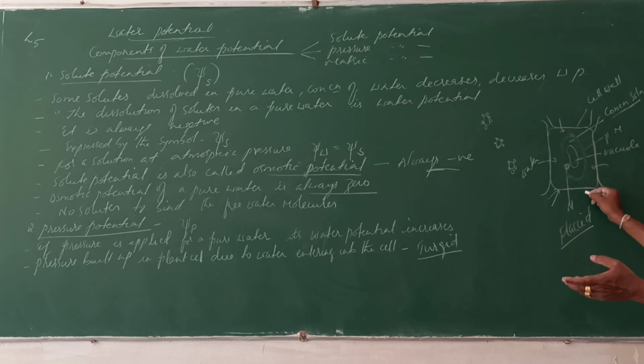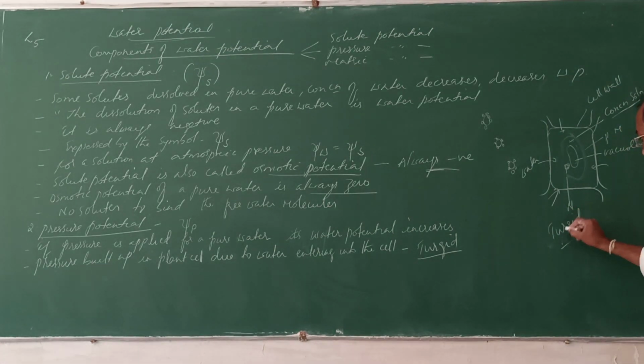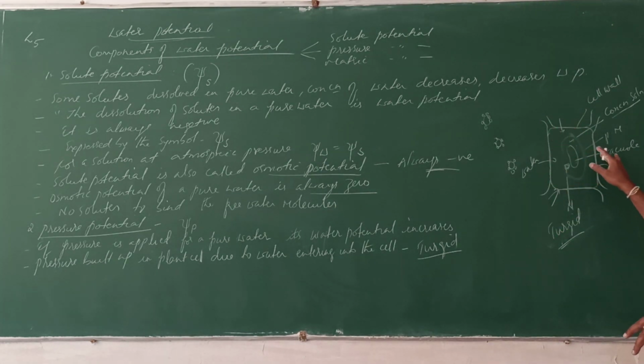Now this cell is said to be turgid. Okay, now this cell is turgid. Before it was flaccid, due to entry of the water it is turgid. When still more water enters, the pressure is built up. Where? On the cell wall. By this, plasma membrane or protoplasm puts a pressure on cell wall. So it applies pressure on cell wall.